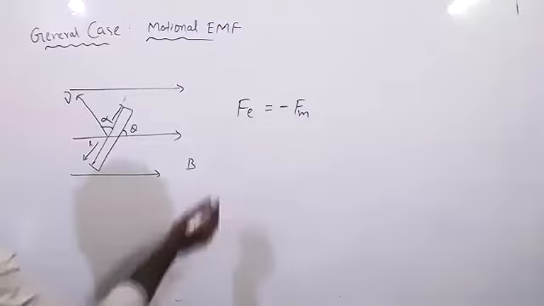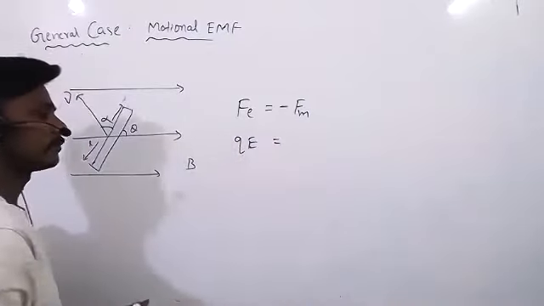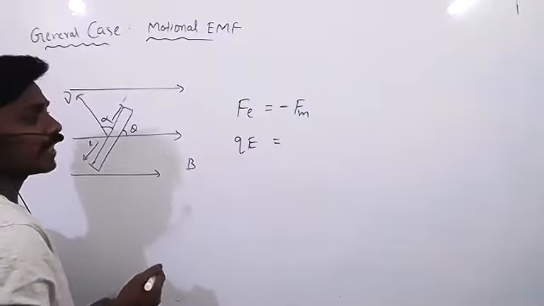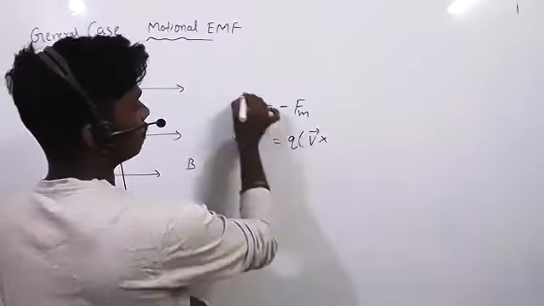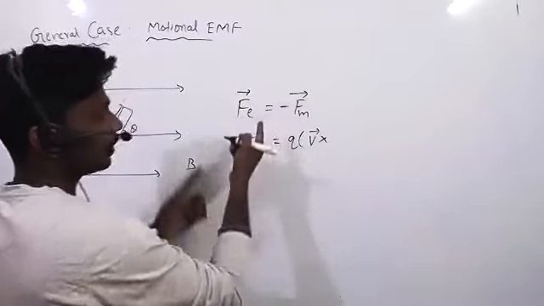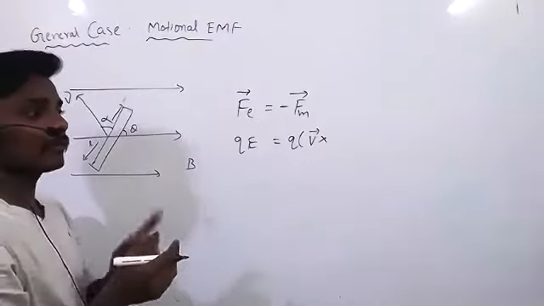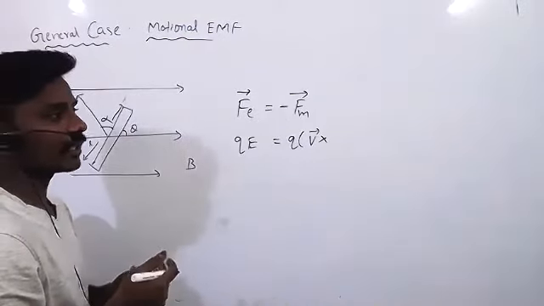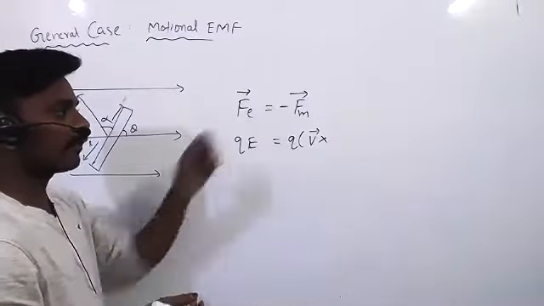Okay, so the electric force, how much? qE, right? Magnetic force, how much? q V bar cross B bar. We give a negative because we are showing direction. In the earlier case we didn't show any direction, that's why we didn't give a negative. Now we are showing direction, that's why I give a negative.